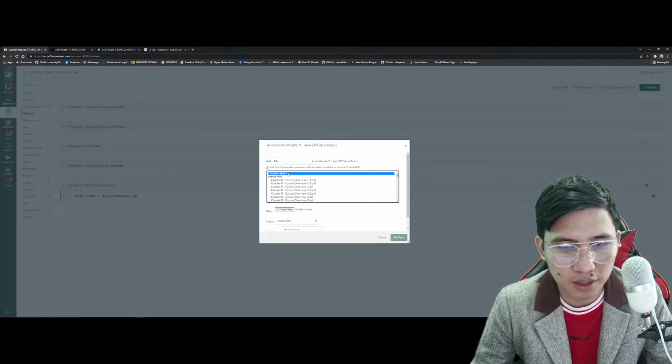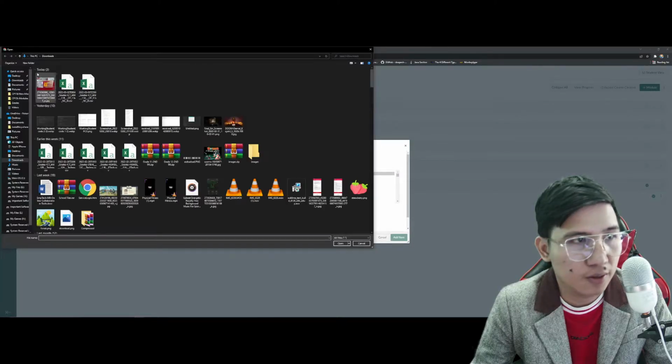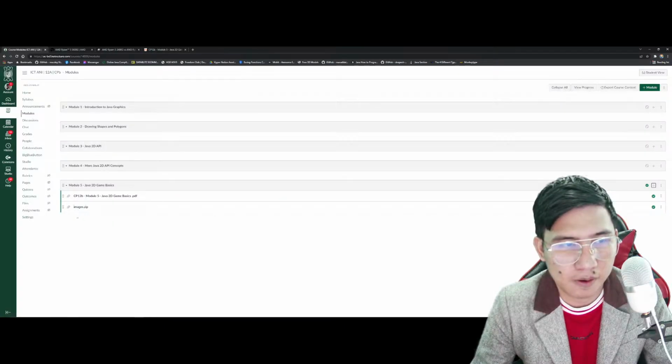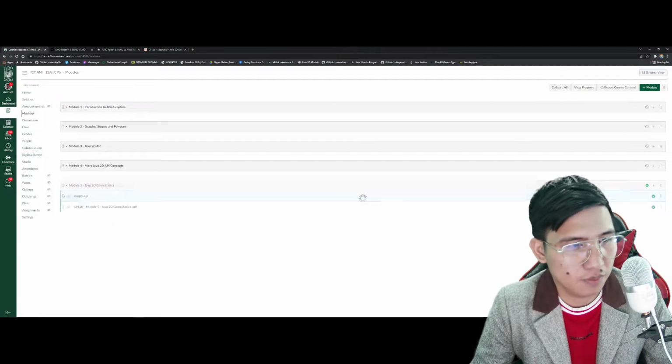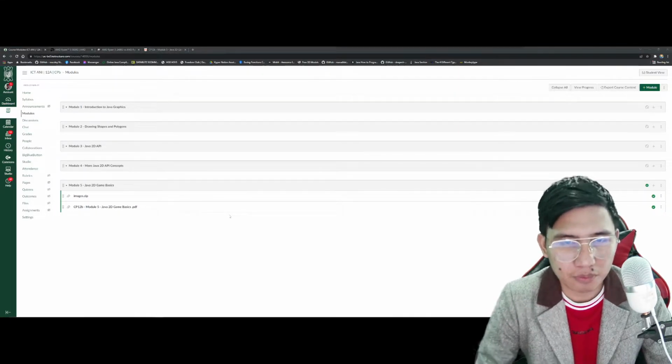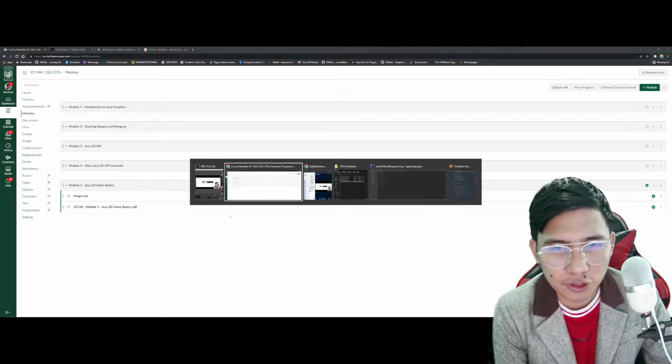Uy, ba't ayaw mag-create ng file? Ayun. Choose file, images. Ayan. Yan, mamaya ina-navigate natin yan ha. Okay. So, let's actually try to start.